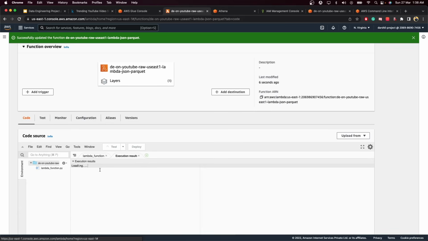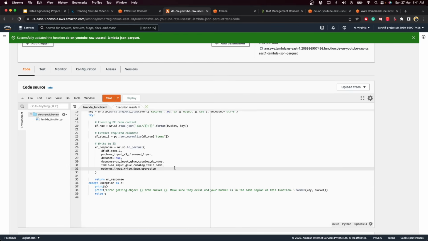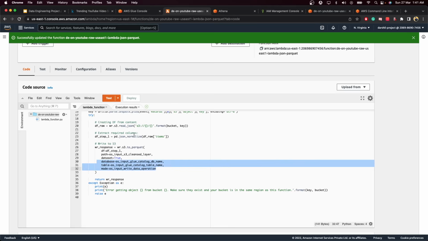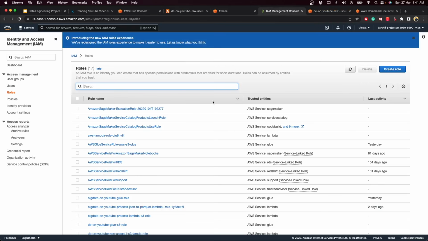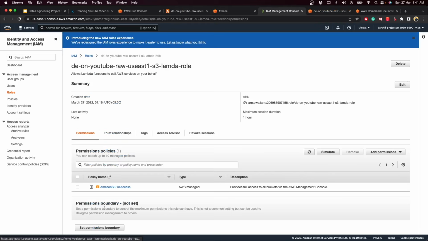Now let's click on Test. So now we got one more error. If you remember, in our code we are trying to create a Glue catalog and Glue table over here. So we need to give permission of Glue to Lambda also. Over here, when we created the Lambda role, we just gave permission to S3.